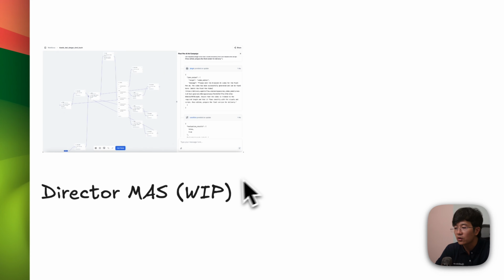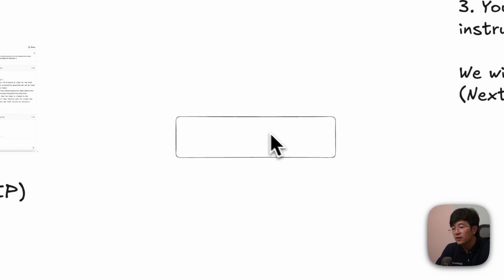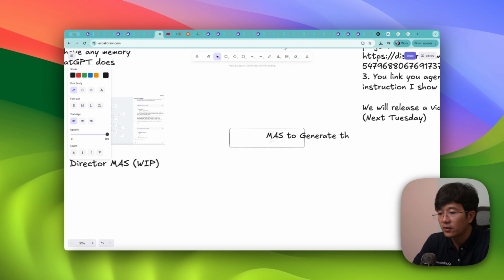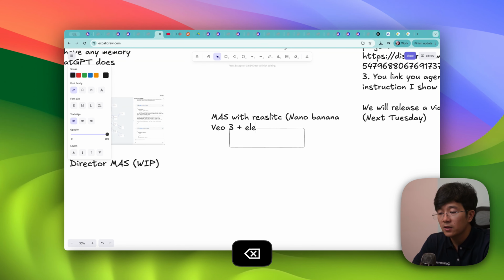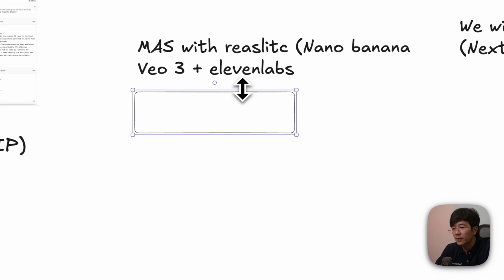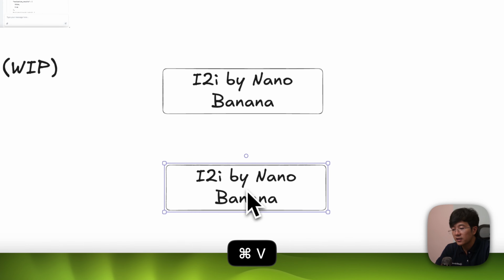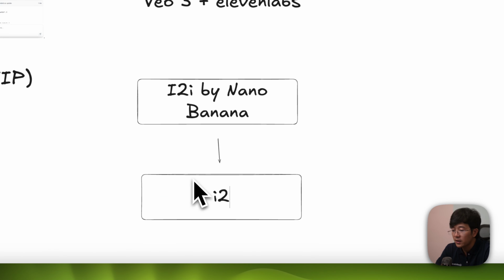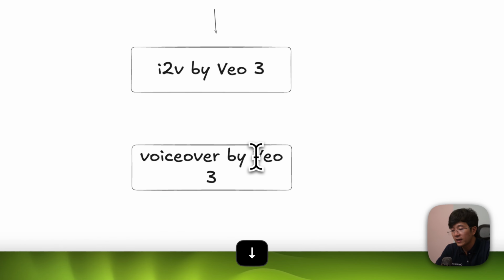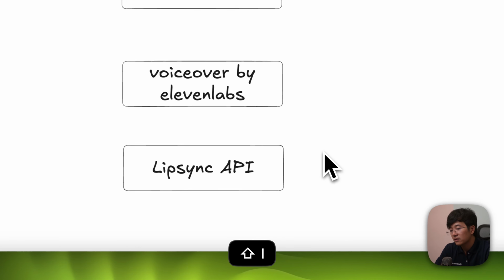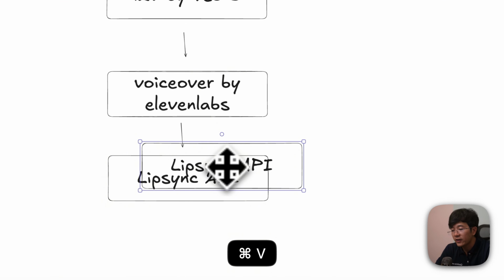So technically, how do we overcome this one? Let me give you what I'm going to do. First is to generate the script, and with a realistic nano banana, VO3, then 11 Labs. The process I'm thinking is: first, text to image by Nano. Second step is image to video by VO3, then 11 Labs, lip sync API, maybe some other services, and finally combine.